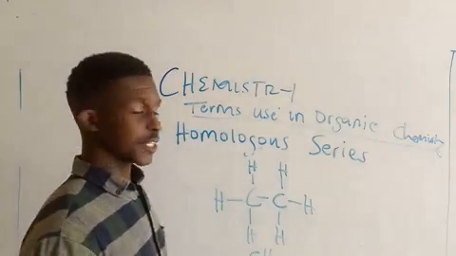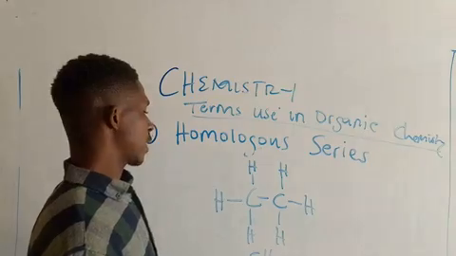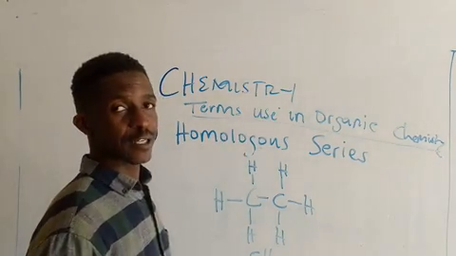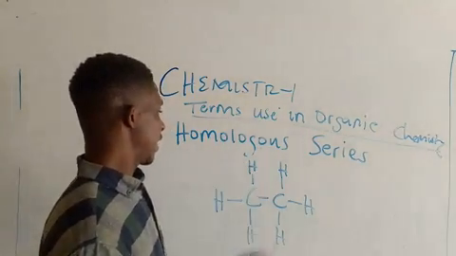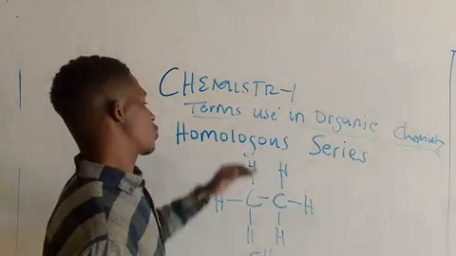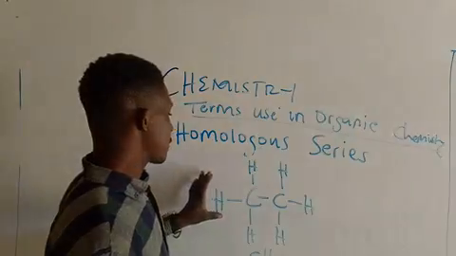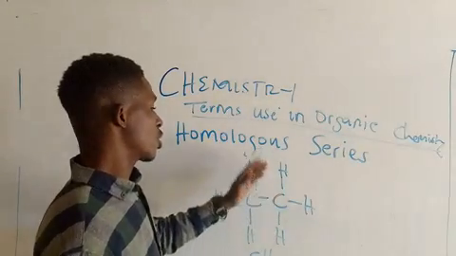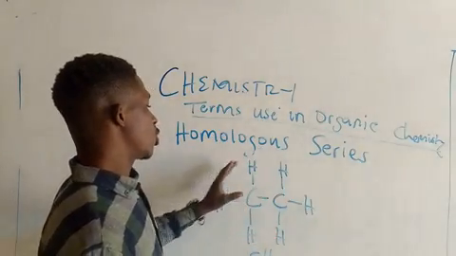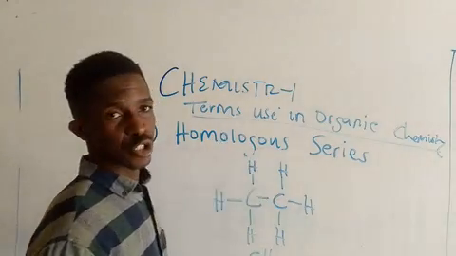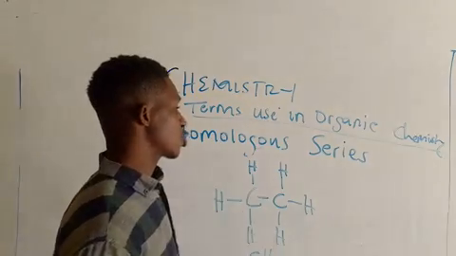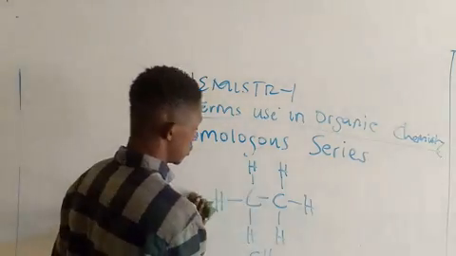So you call this one ethane. As you move down, you have propane, butane, pentane, hexane, and so on and so forth. As you move down the group, their physical characters change because the number of carbon and hydrogen atoms keeps increasing as we move down the group.